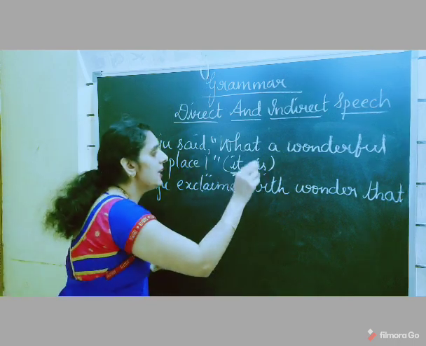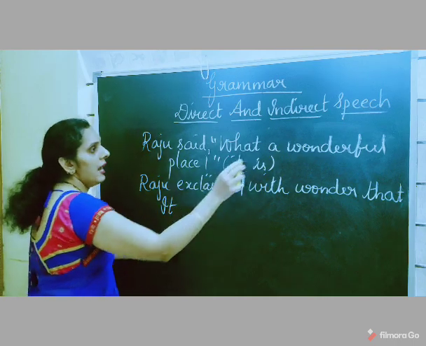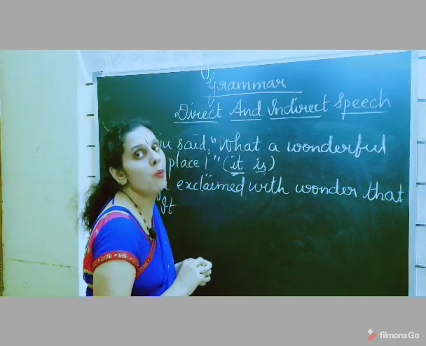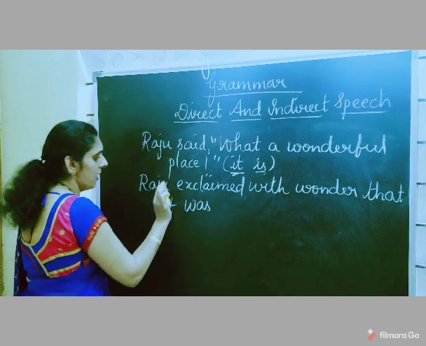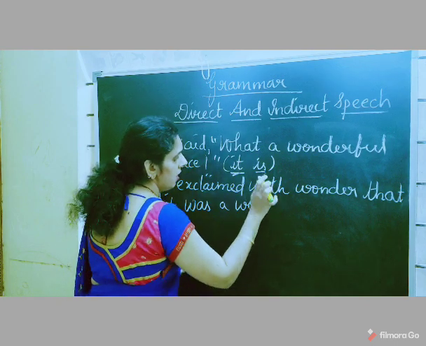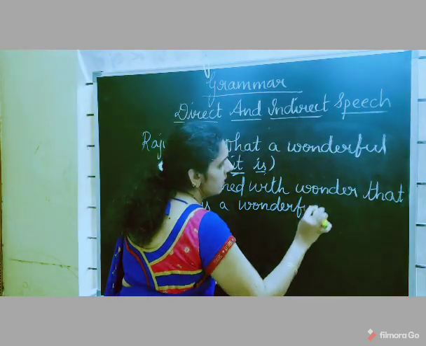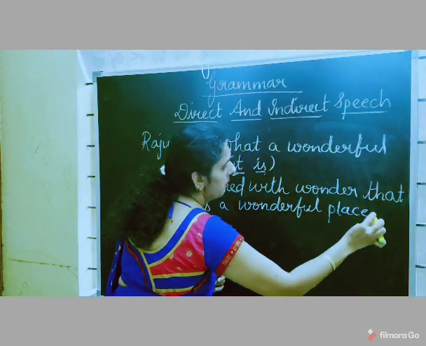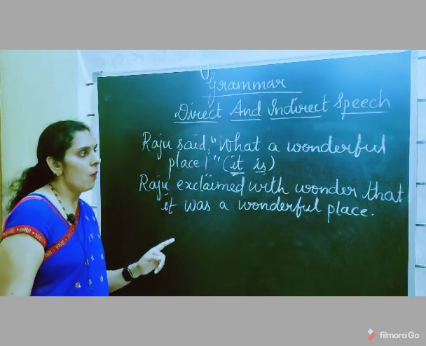So here it is the subject. So what you will do here? That it. And is changes to was. Was a wonderful, it was a wonderful place. Raju exclaimed with wonder that it was a wonderful place.